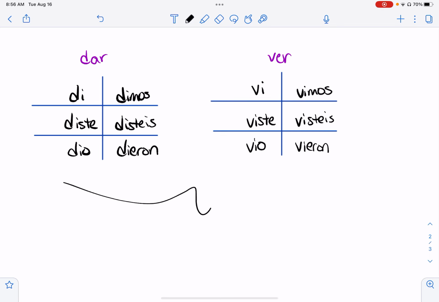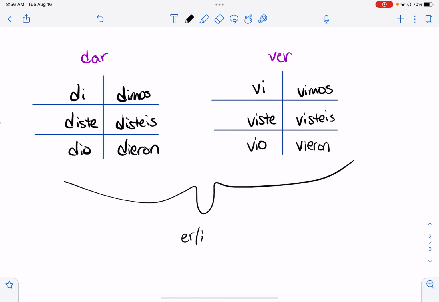And dar and ver actually both conjugate just like an ER, IR preterite. Even though dar is AR, it conjugates like an ER, IR in the preterite, but there's no accent marks. So that's why they have to go in their own separate category.